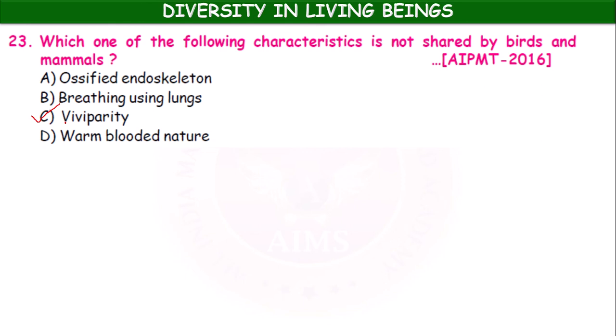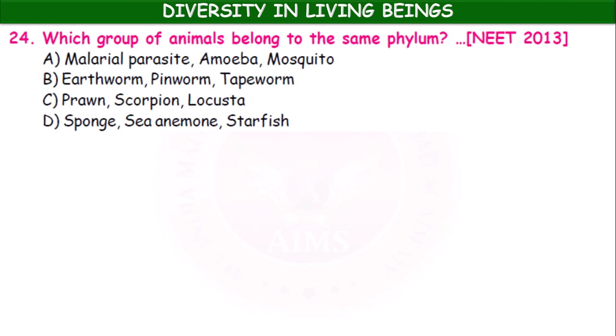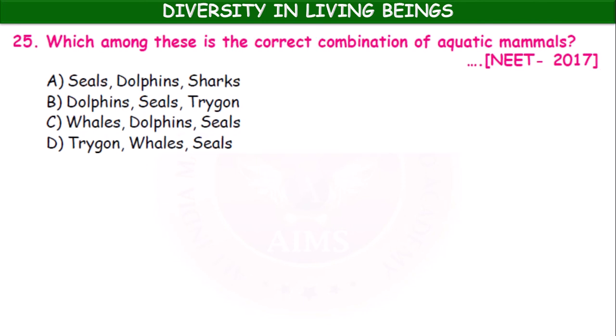Next, which group of animals belongs to the same phylum? Malarial parasite, amoeba, mosquito; earthworm, pinworm, tapeworm; prawn, scorpion, locust; sponge, sea anemone, starfish. So, option C: prawn, scorpion, locust. These three belong to the same group, Arthropoda, Insecta.